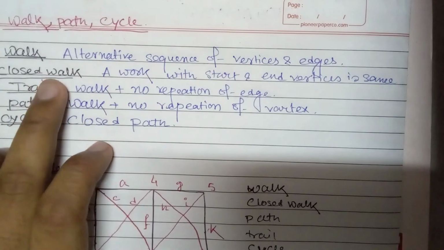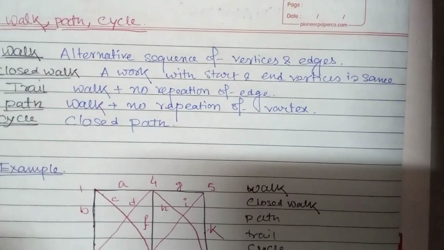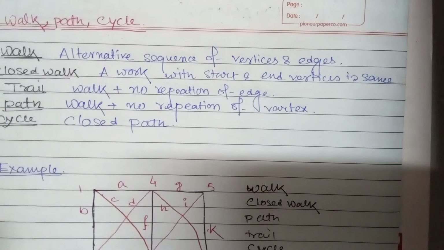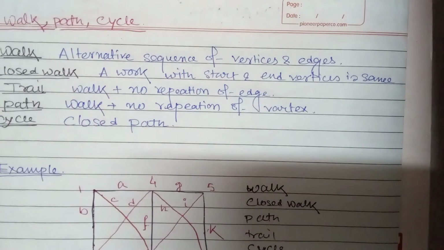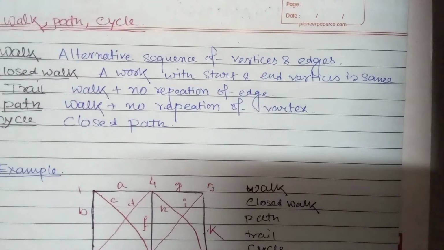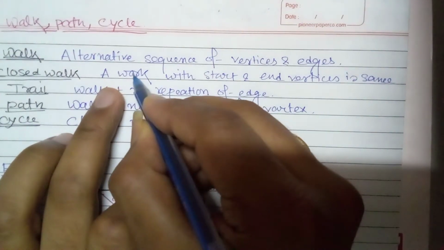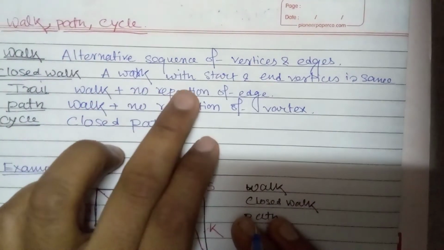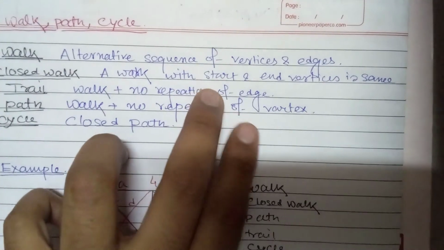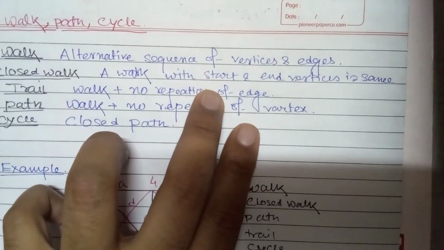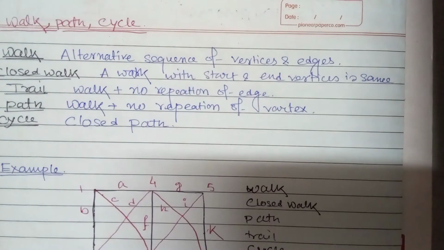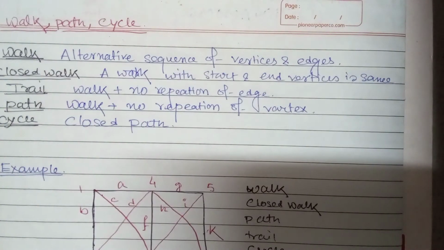Next thing is closed walk. As the name suggests, this is a walk that is closed. We can see that a walk with the start and end vertices the same, when the start and end vertices are the same, we can say it is a closed walk. When we see one example, it will be very clear to you.